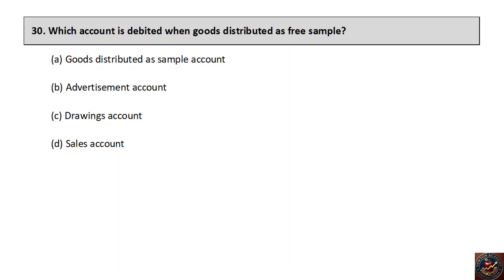Which account is debited when goods are distributed as free sample? Goods distributed as sample account, advertisement account, drawings account, sales account. The right answer is advertisement account.